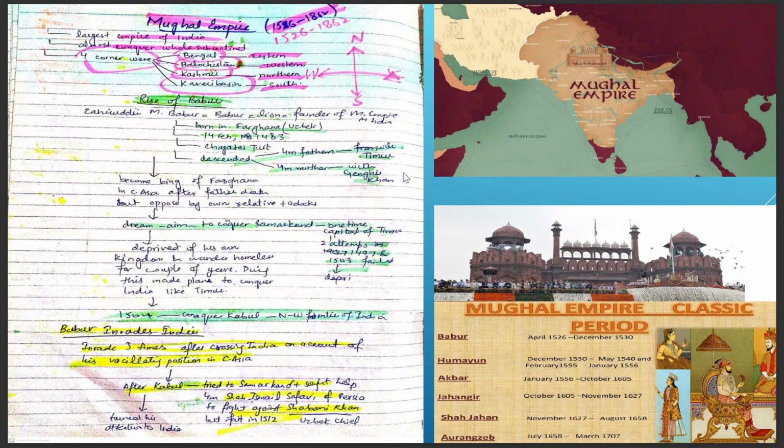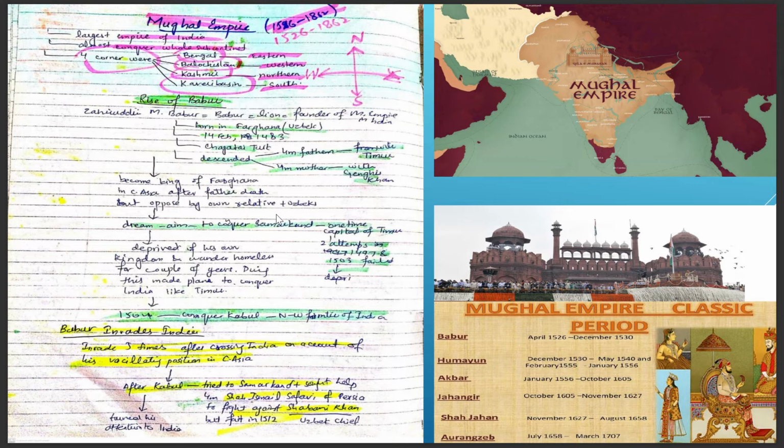These two are the most powerful personalities from which his power has descended. So he became the king of Fargana in Central Asia after his father died, but was opposed by his own relatives, the Uzbeks. His dream and aim was to conquer Samarkand. Why?